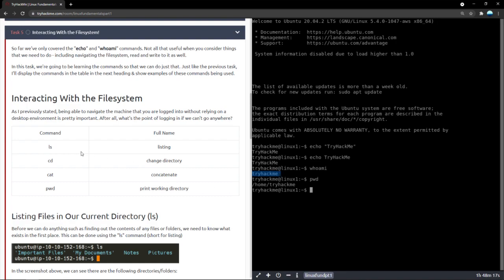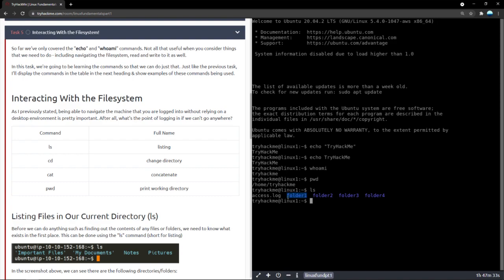Now if we wanted to find out exactly what is in this directory, we would ask it to list everything. The short command is ls. It basically lists everything that is in the current directory we are in, basically in home tryhackme. So if you press that, yep, there is a file called access.log, and there are a few blue highlighted files: folder 1, folder 2, folder 3, folder 4. Clearly, as the name suggests, they are folders. You can go into them. Normally names without any extensions are folders, meaning they have other contents inside of them that you can access.